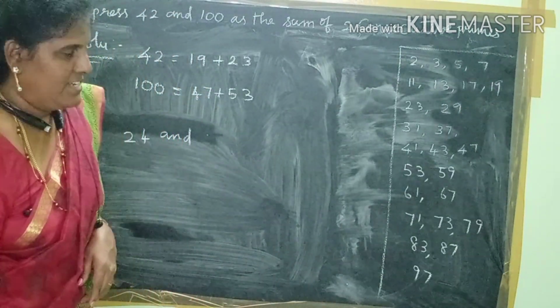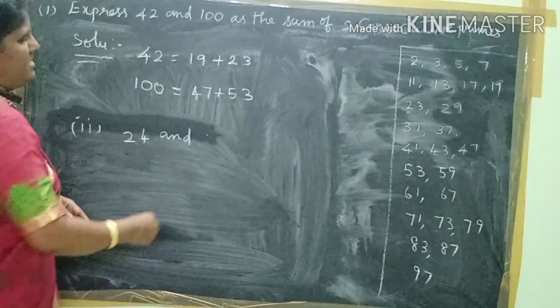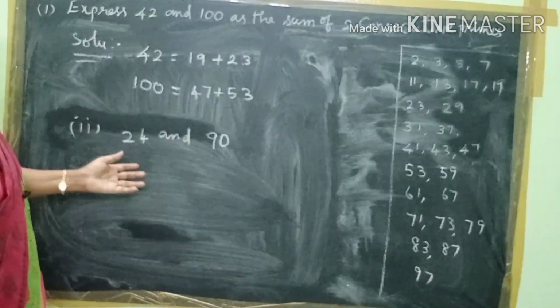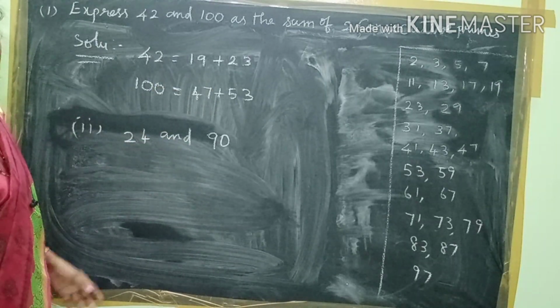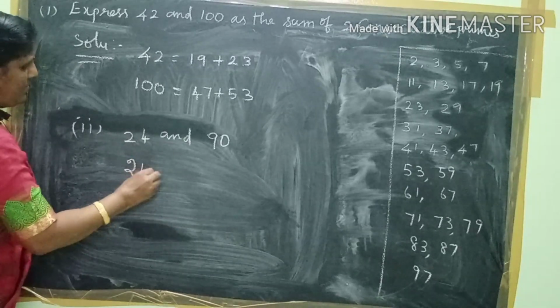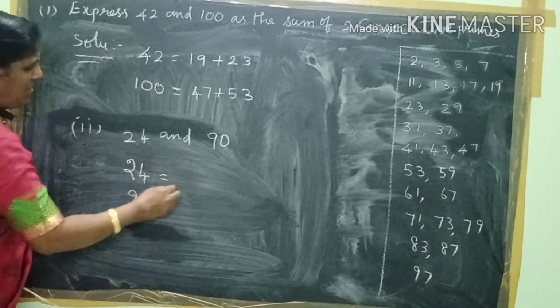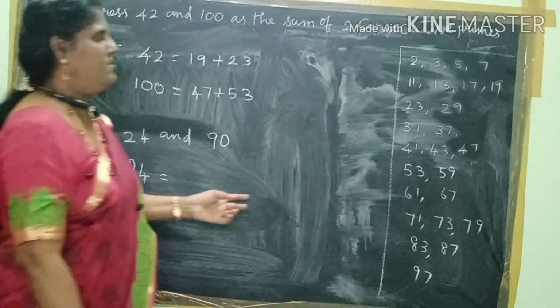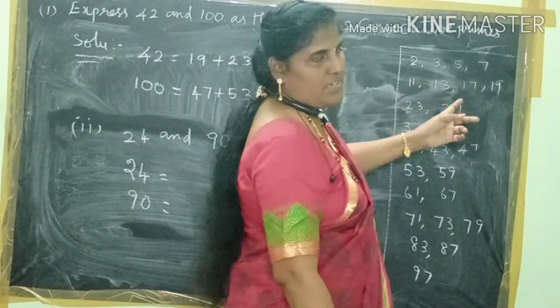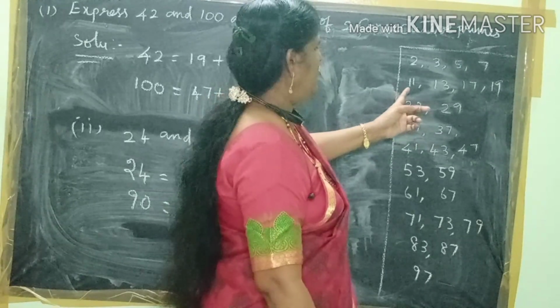Okay children, let us see another example: 24 and 90. Let us see the prime numbers. Which consecutive primes do we add to get 24? 7 plus 11 is 18, which is not 24.